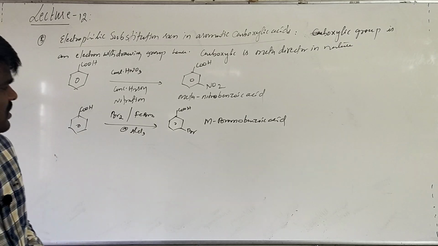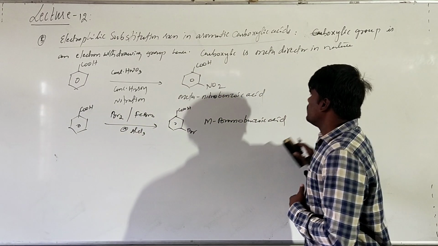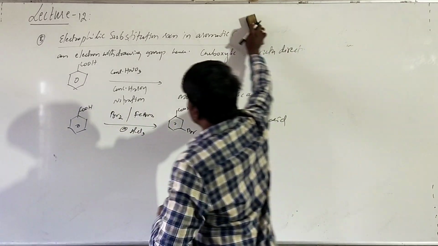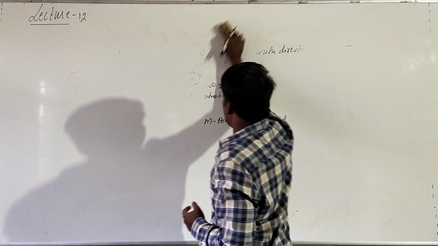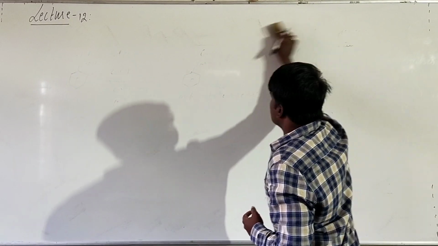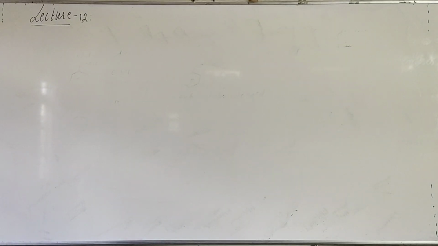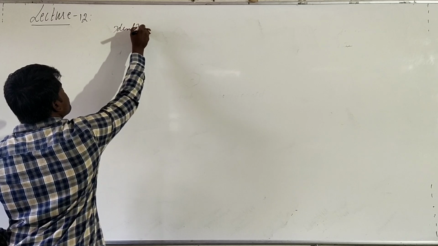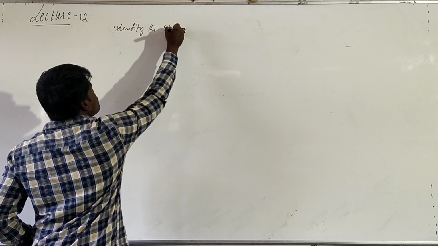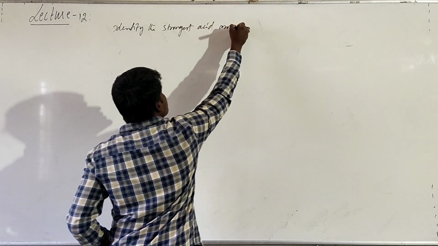So we will see some unsolved in-text questions given in the textbook. We are solving only the unsolved in-text questions. The question is: identify the strongest acid among the given pairs.